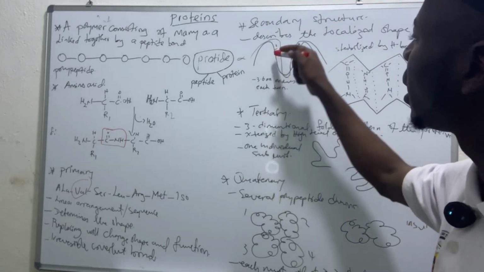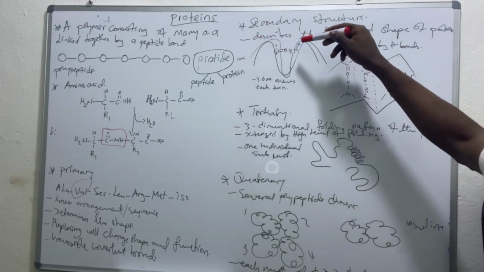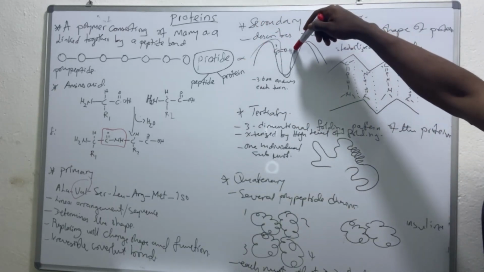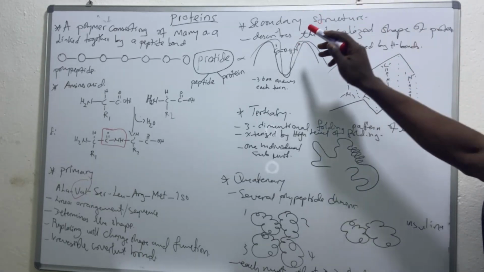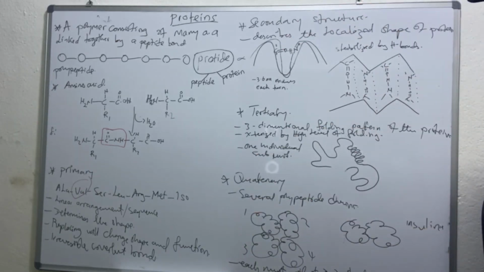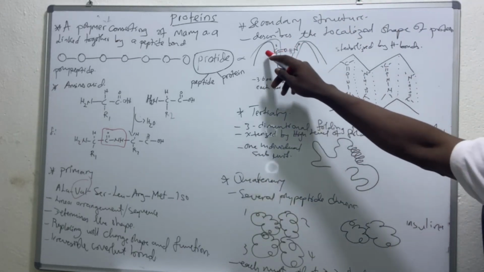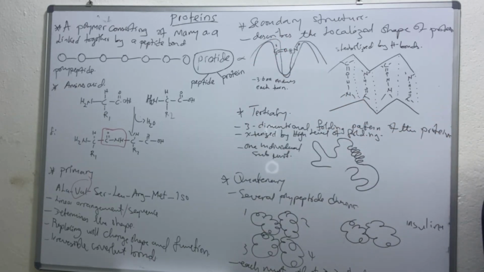As you can see, the oxygen of this carboxylic group of one amino acid in this end here reacts with the hydrogen of the N-terminal of the next amino acid in the same chain. So the kind of bonds in this kind of secondary structure are known as hydrogen bonds. Each turn here is made up of 3.6 amino acid residues.